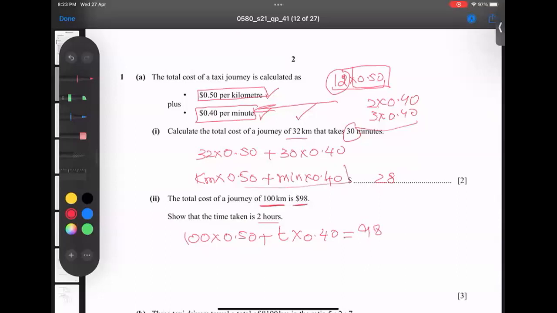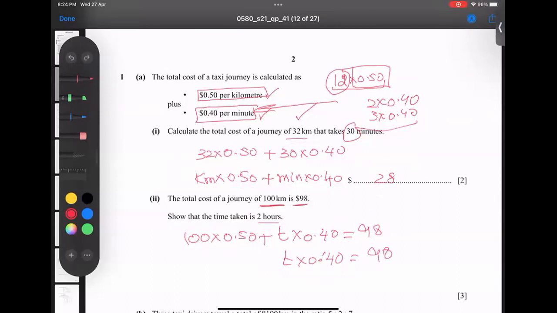If we calculate, we got $28. And for this, we have to calculate, given by him is $98. I have to prove that time is 2 hours. So how to find this? We will bring it to the other side and subtract: t times 0.40 equals 98 minus 100 times 0.50. With 2 jumps, the decimal will jump here and become 50.